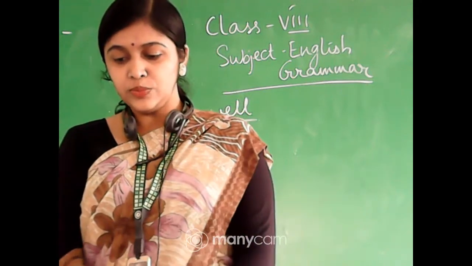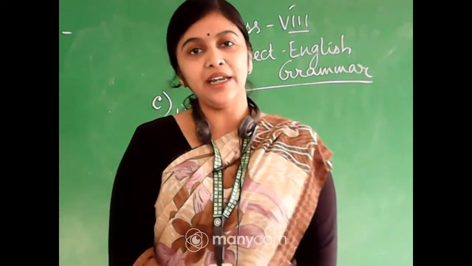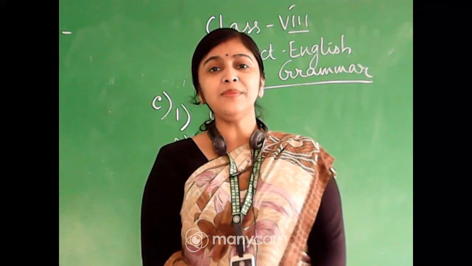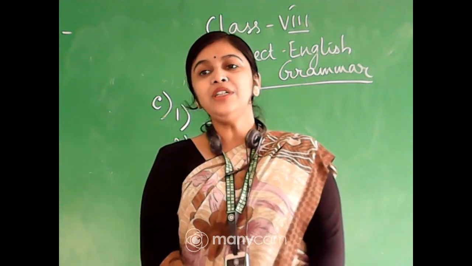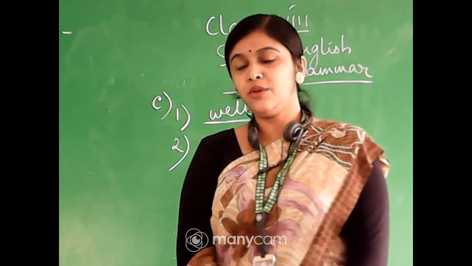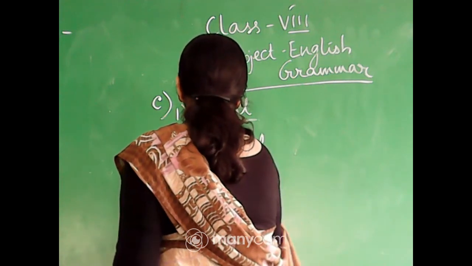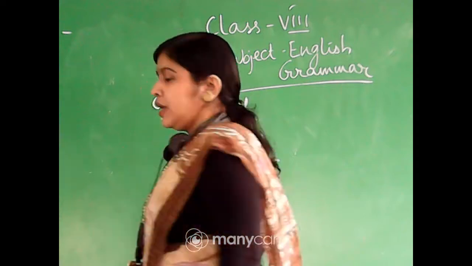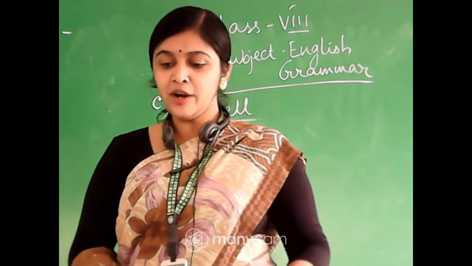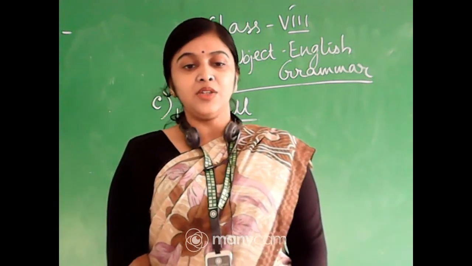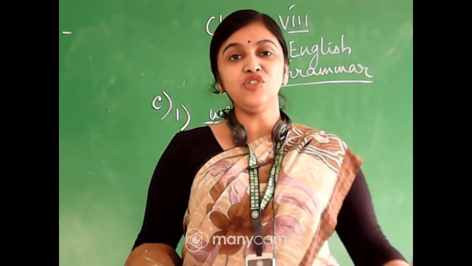Okay. So exercise C number 1, you will circle well or underline it in your book. Come to number 2. The man seems tired. So in this sentence also seems is an intransitive verb. So tired is the complement. Okay. Number 3. Mrs. Sharma is very ill. So here also is an intransitive verb.